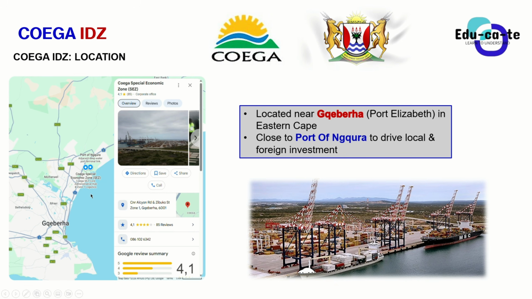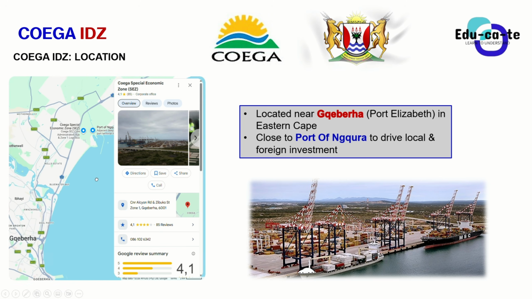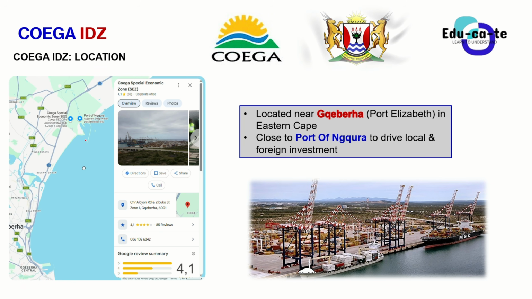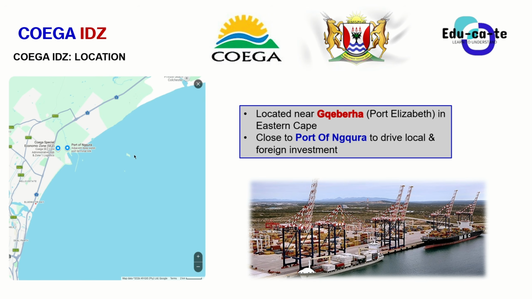Remember the strategic thing about this Coega IDZ: what is the strategic thing about its location? It is supposed to be closer to the harbors, and you've already heard that we have the port of Ngqura. So the port of Ngqura is a harbor there, so it's easier to transport goods to the international market.